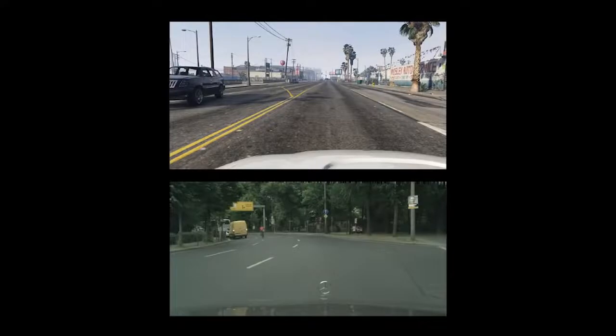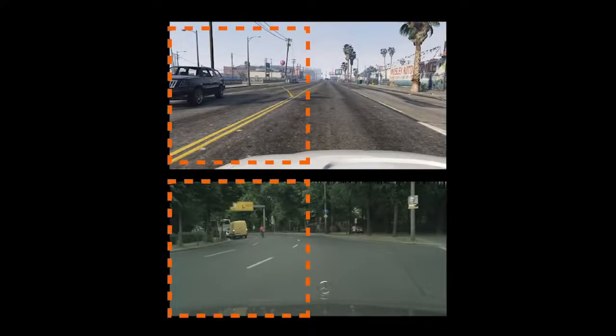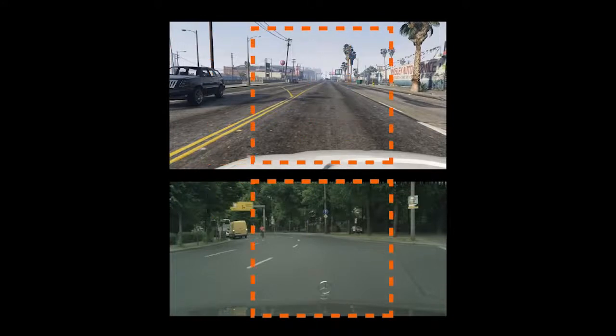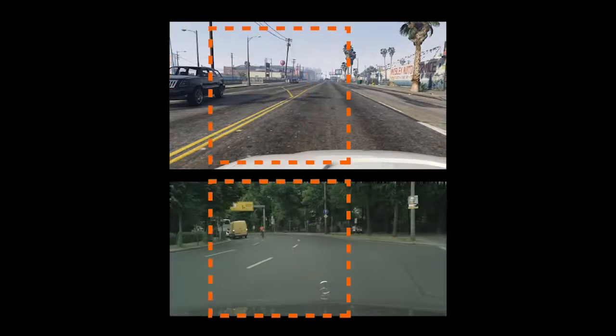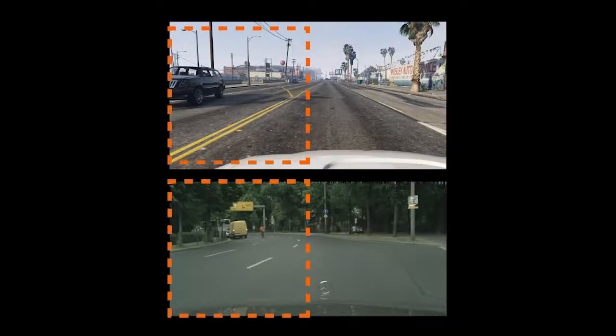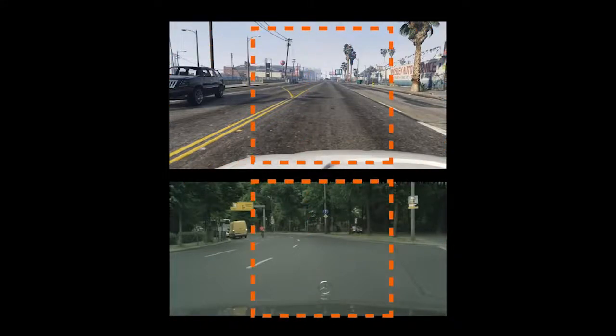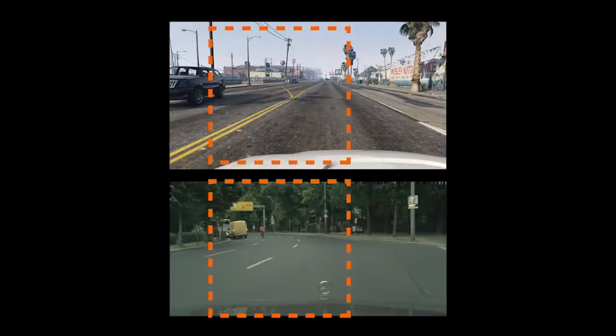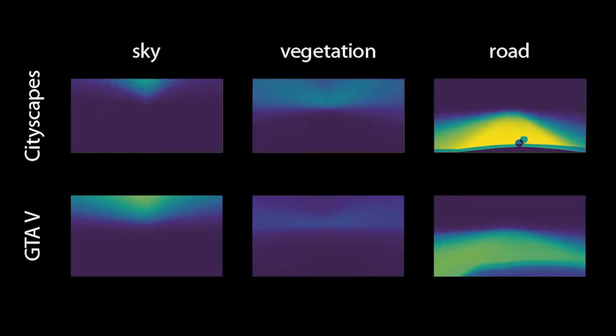There is one more thing. For training discriminator networks, the common choice is to take in as much of an image as possible. The reasoning is that the more context of a scene the network sees, the better. We started with this strategy as well and found it to be suboptimal because scene layouts between real and rendered images can be quite different. Here we see the probabilities for each pixel to contain a certain type of object. The top row shows Cityscapes, the bottom GTA 5. Images from GTA contain much more sky at the top, where Cityscapes images contain vegetation.